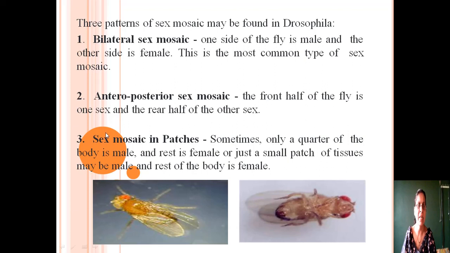Third, sex mosaic in patches. When 1/4 of the body part is male and 3/4 part is female, or male and female characters are found in the form of patches, then that is called sex mosaic in patches.